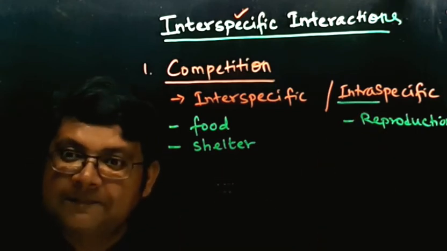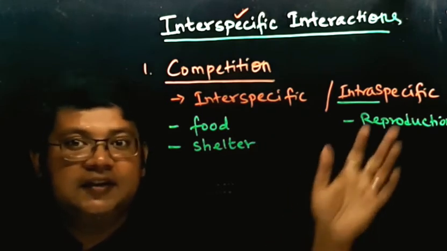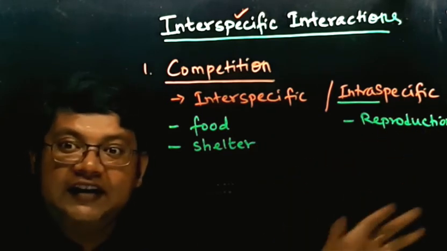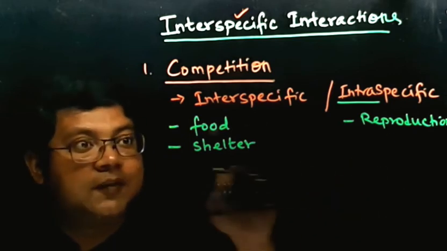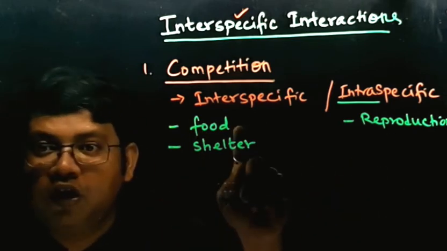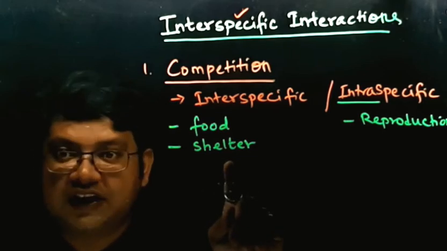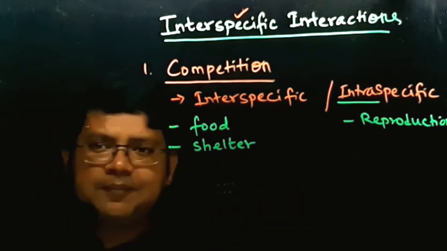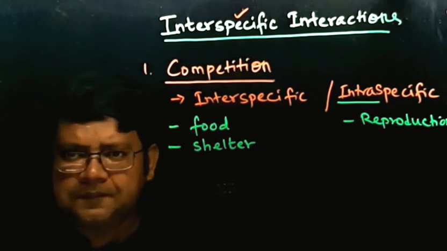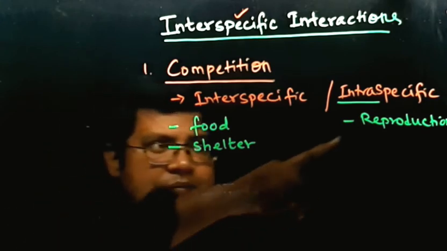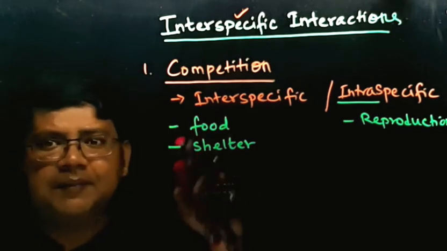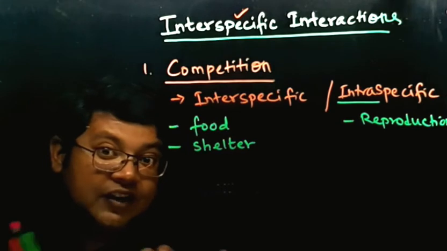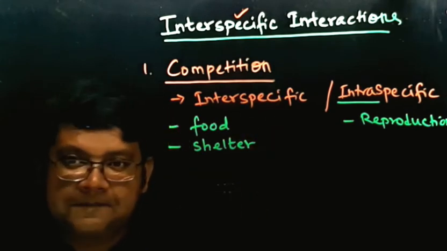The males and the females reproduce, and there is competition for finding a mate. So competition can be for food, for shelter, or for reproduction, and it can be between the members of the same species or between two different species. So I think you have understood what competition is.